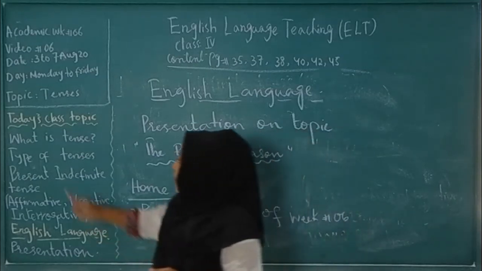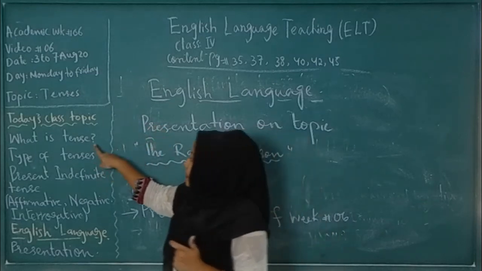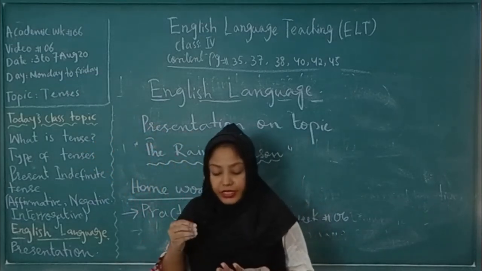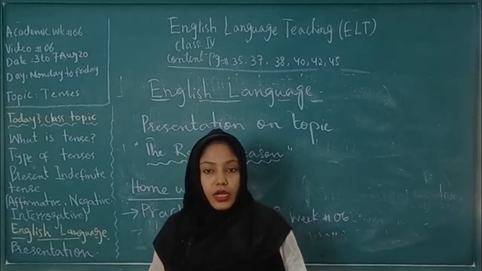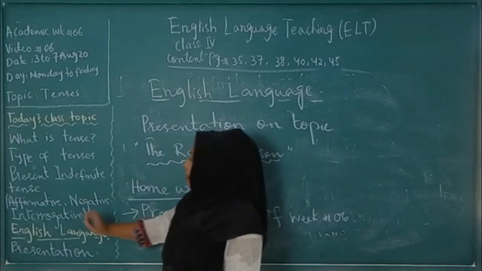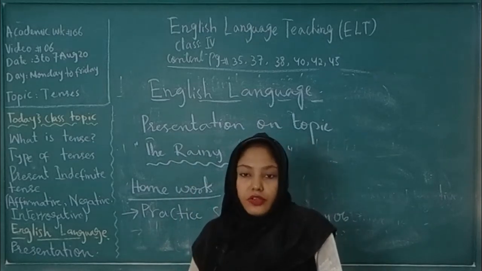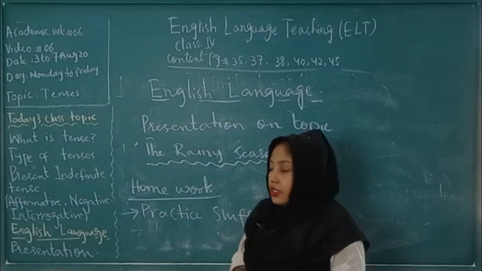We learned about tenses. What is tense? A tense is a time, and it shows the time of the work. It shows the complete work, when the work started, when it ended, and when it will end. कब शुरू हुआ, कब खत्म हुआ, या फिर कब खत्म होगा, ये सब हमें क्या बताता है? टेंसेस बताता है. Then present indefinite tense means present simple tense, which we use only for our daily routine, daily activity, and for general truth.